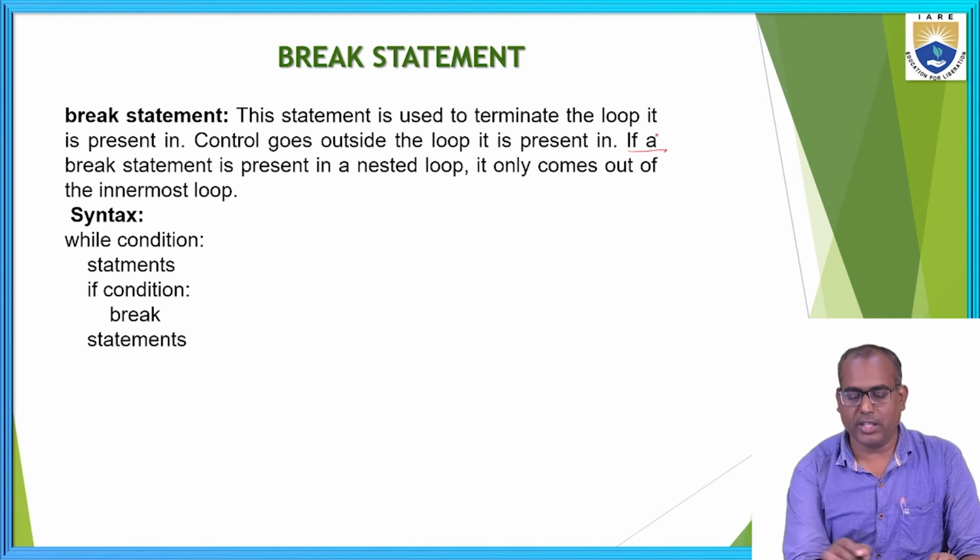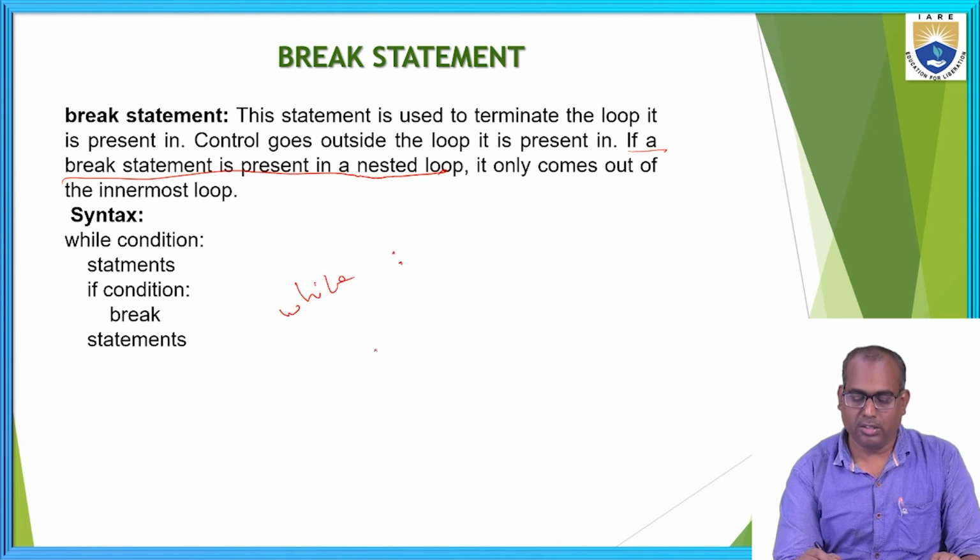If you have the break statement in a nested loop, suppose a while loop inside a while loop, here I use some condition and break.